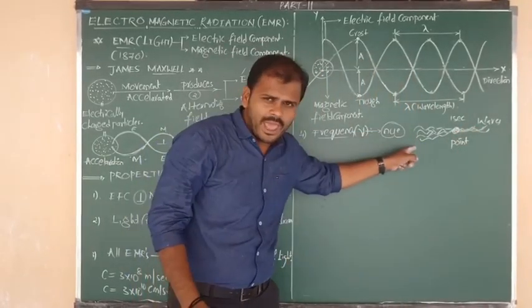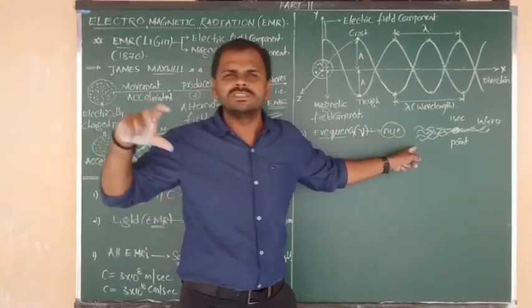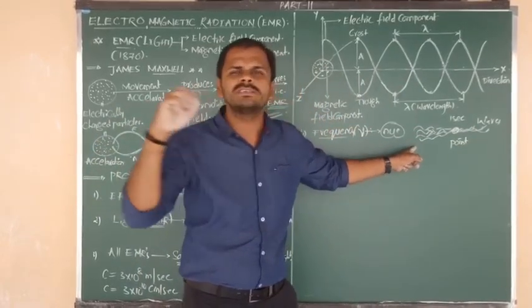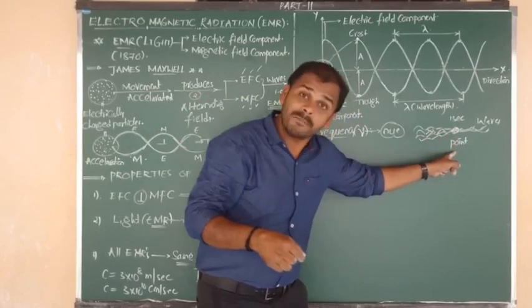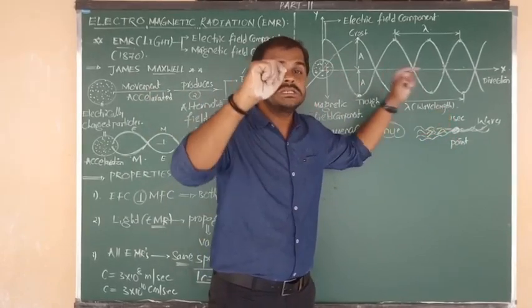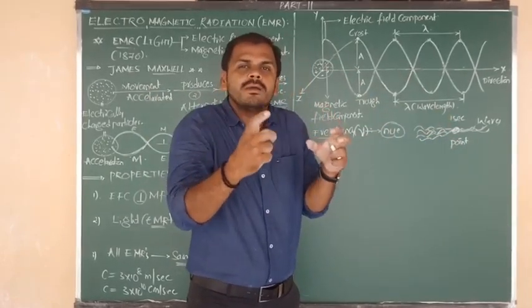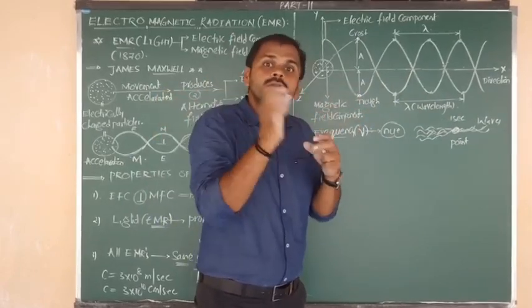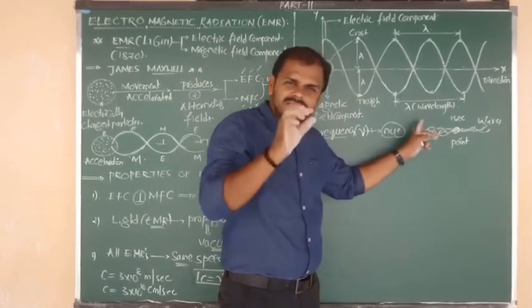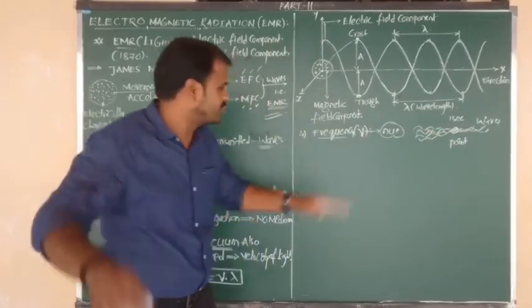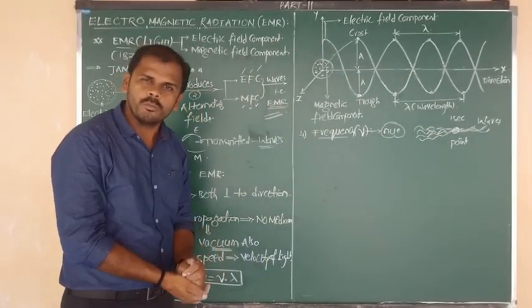The number of waves which are traveling, or propagating, or passing through a particular point in 1 second: in 1 second, how many waves are passing through that particular point? Such a number of waves is equal to the frequency. I hope you understand.